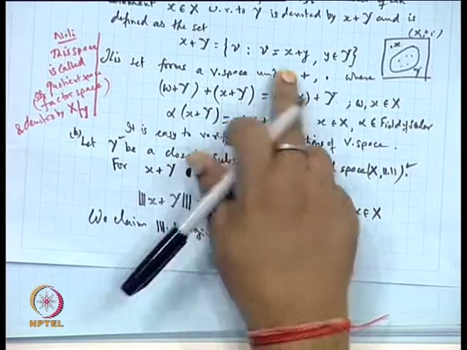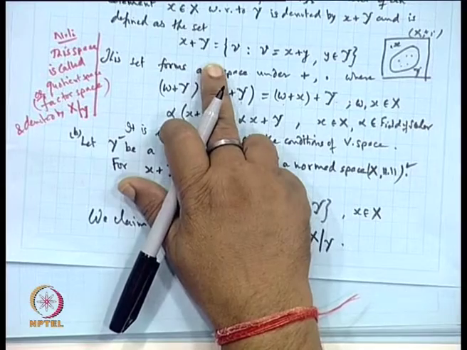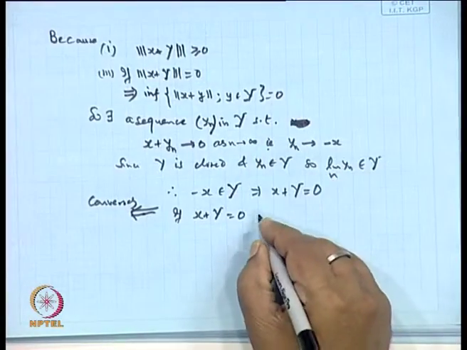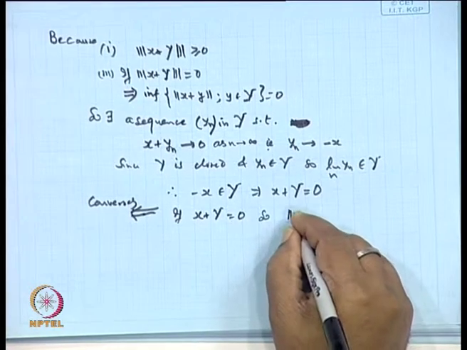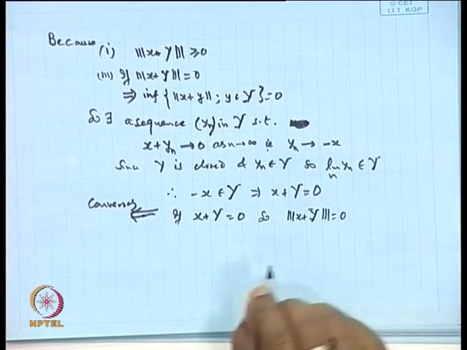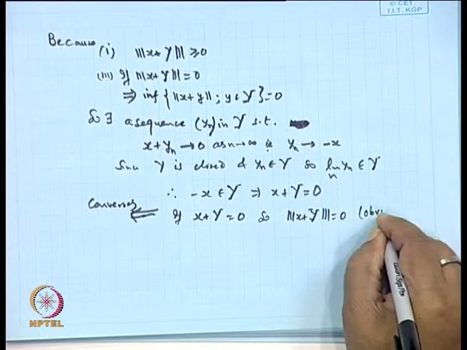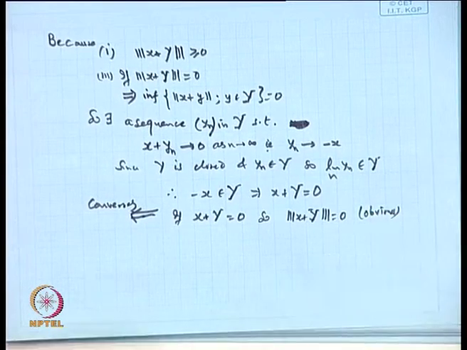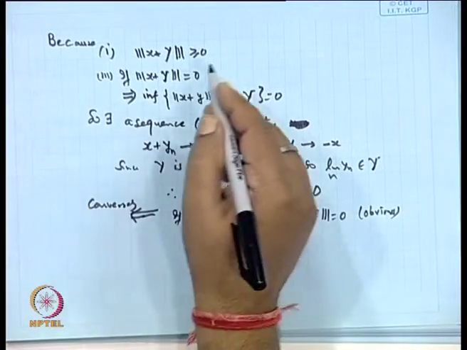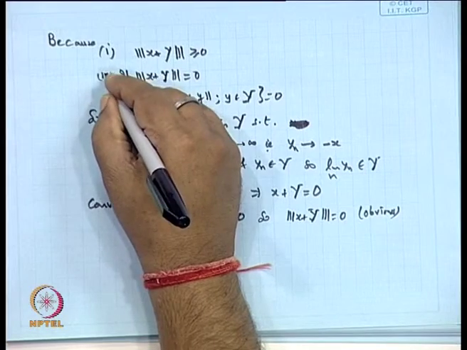So, it means this point's norm will be 0. Okay? So, there is nothing to prove, obviously. Obvious. Okay. So, this is the second condition.